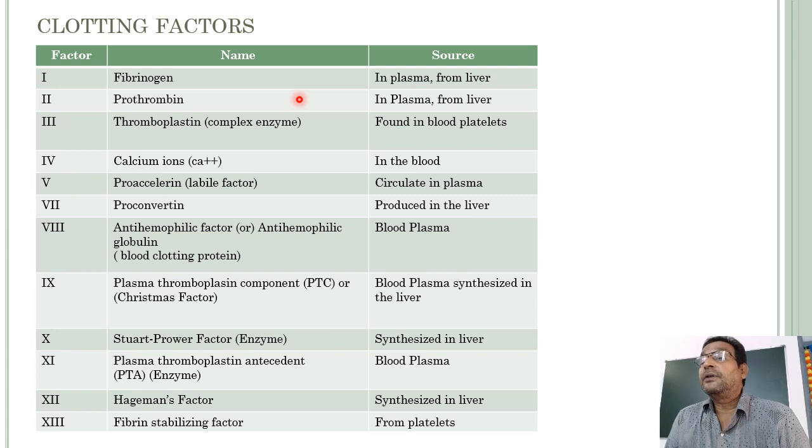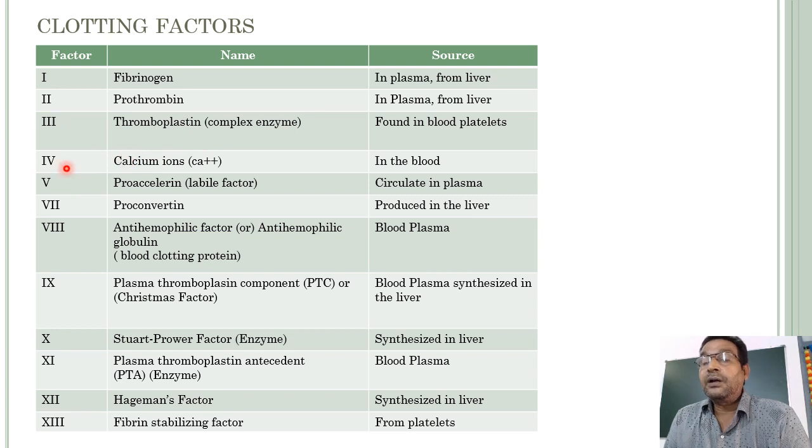So the liver plays a major role in synthesizing not only these two factors, but several factors involved in blood coagulation. Factor 3 is called thromboplastin. It is a tissue factor, a complex enzyme found in the blood platelets.